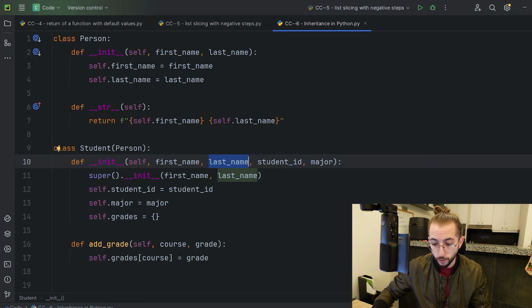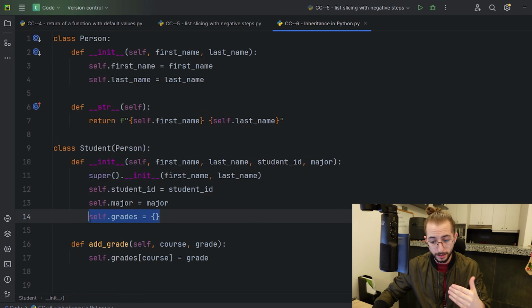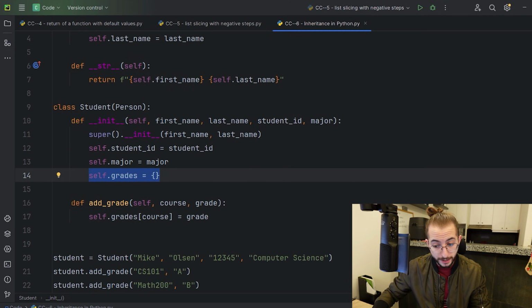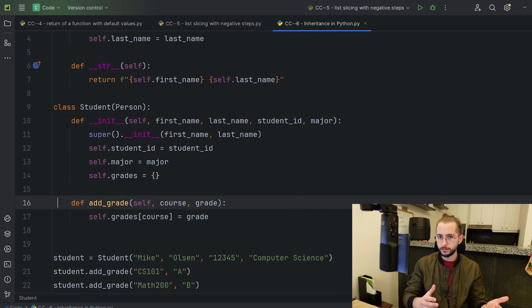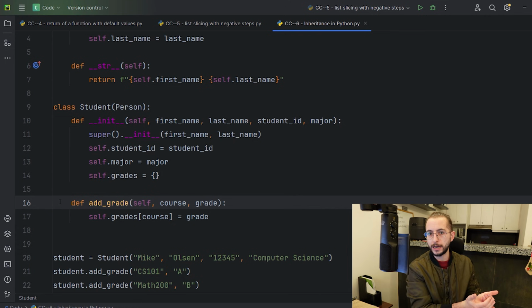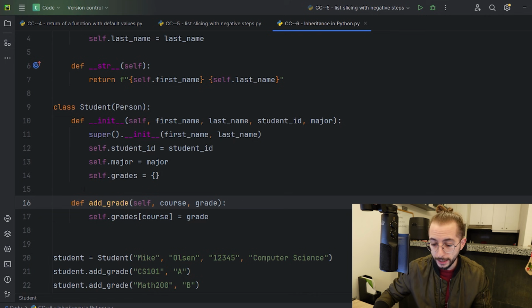And I also set my own attributes, which are the student ID and the major, and I can also add attributes that were not sent, like the grades. So now the grades are set right here. I've also defined a function that would allow me to add grades to students. So the person class does not need a grade, right? Because let's say a teacher inherits from the person. The teacher shouldn't have any grades. So you can start seeing the functionality and the usefulness of using inheritance.